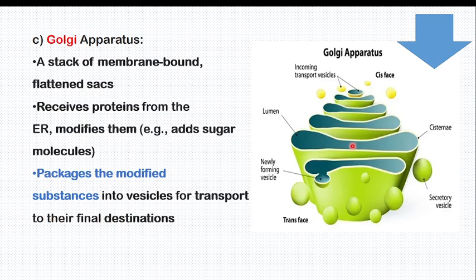So it means that the Golgi apparatus receives protein from the endoplasmic reticulum. They process them by adding either glucose or lipid, then they pack those modified substances, which are protein. Now they carry them to the final destination through secretory vesicles. I hope you are understanding this Golgi apparatus. Their function in short is to modify the protein and transport them to their final destination.